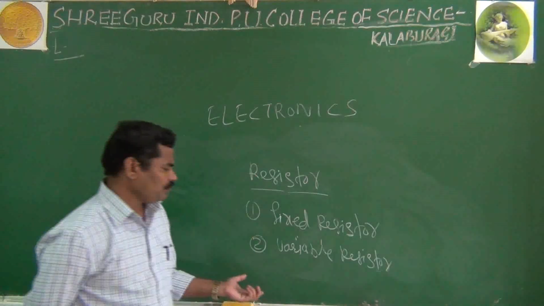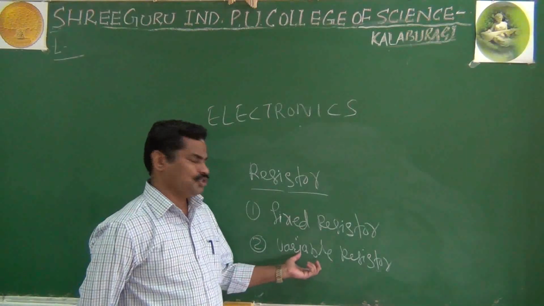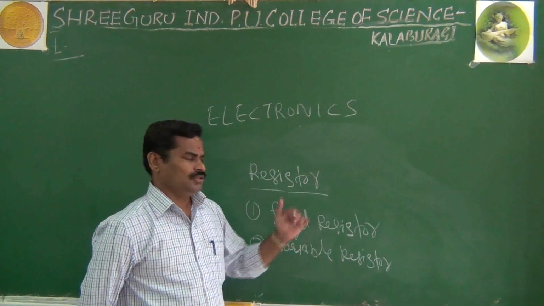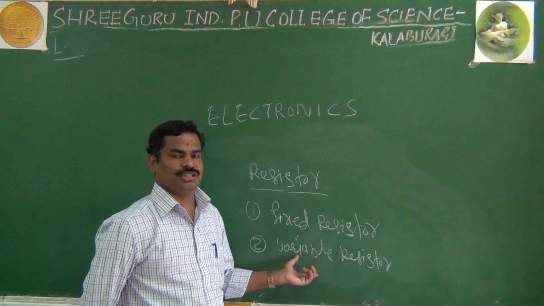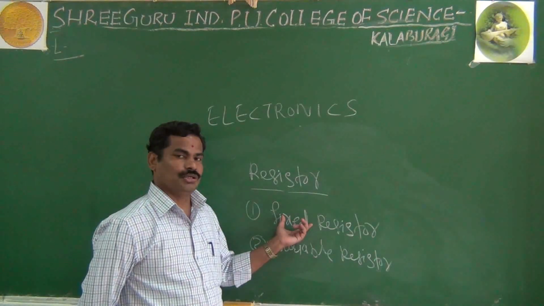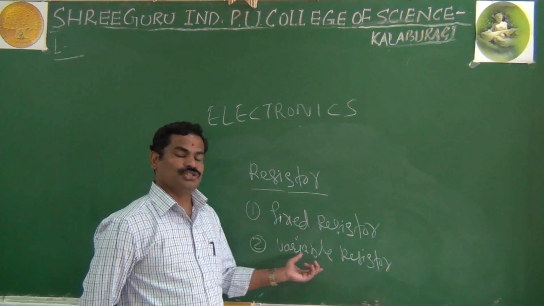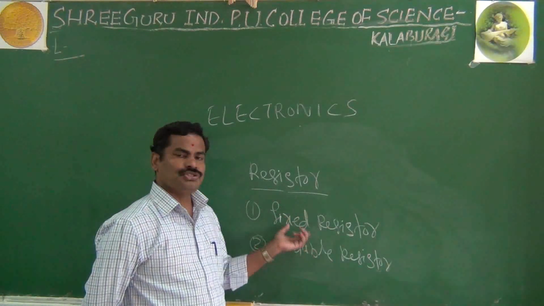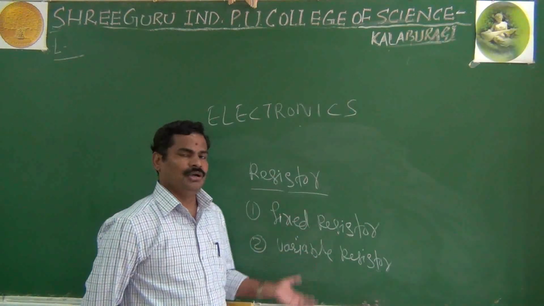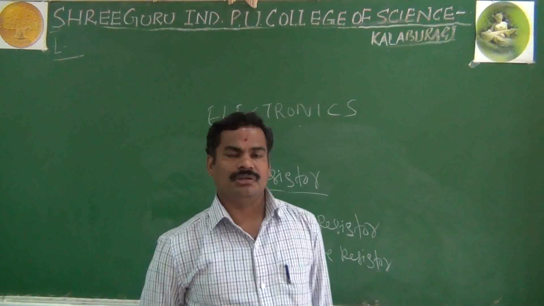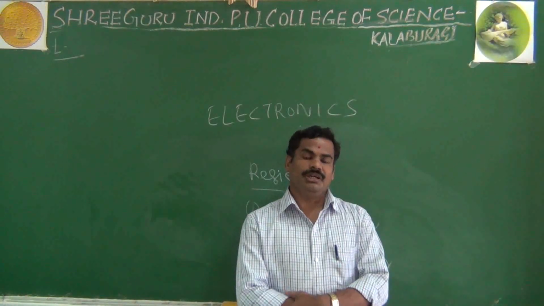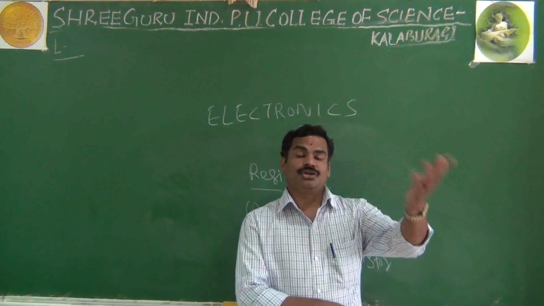At the same time, the variable resistance is a type of resistance in which the user can change the resistance value. Having some range, up to that range you can change the resistance value. Fixed is fixed; it is not possible for the user to change the value, but in variable it is possible. This is about the importance of resistance: what a resistor is, its important functions, its types, and where you use it. The important things are to control the flow of current, to create the potential drop, and to divide the voltage. It is also used as a load.